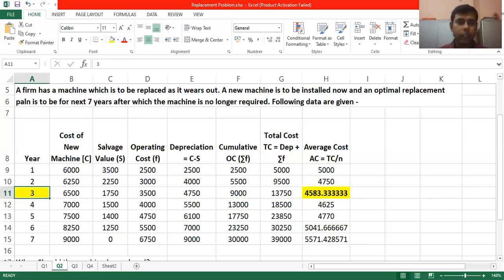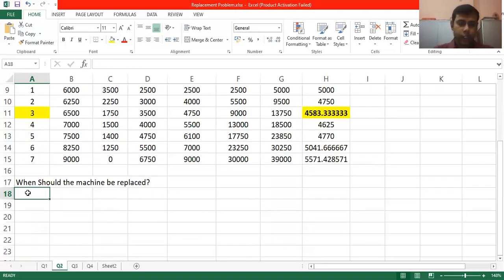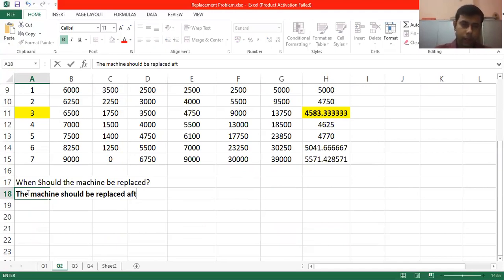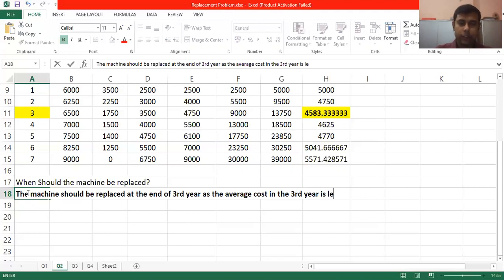That means the machine should be replaced at the end of the third year, as the average cost in the third year is the least.